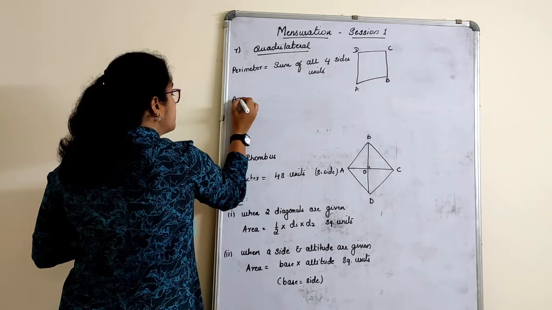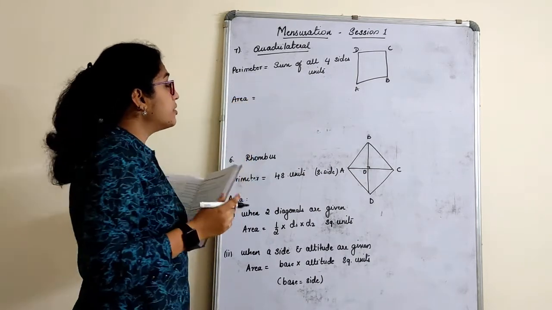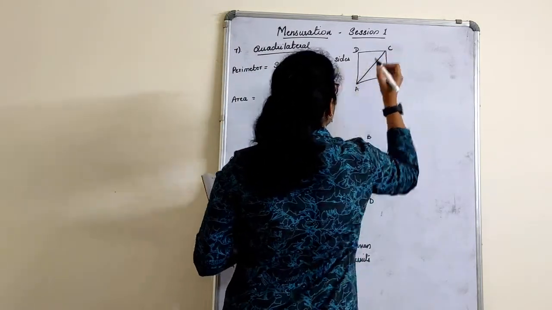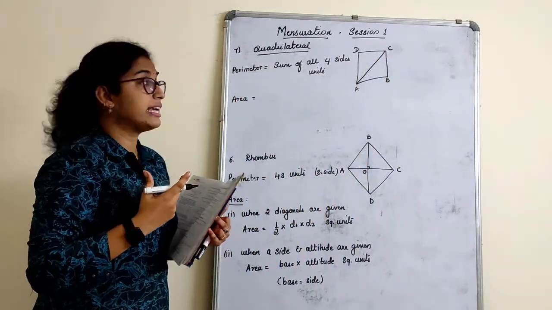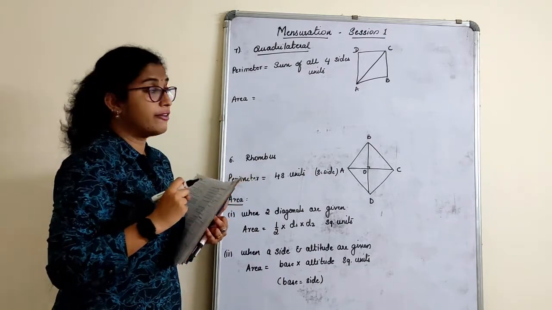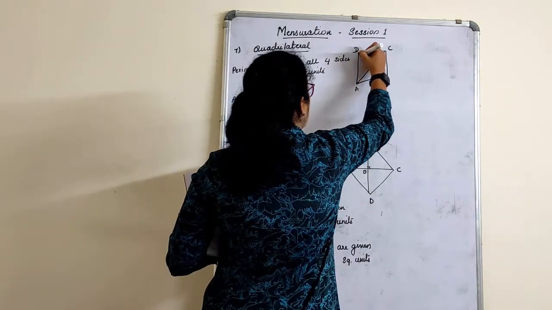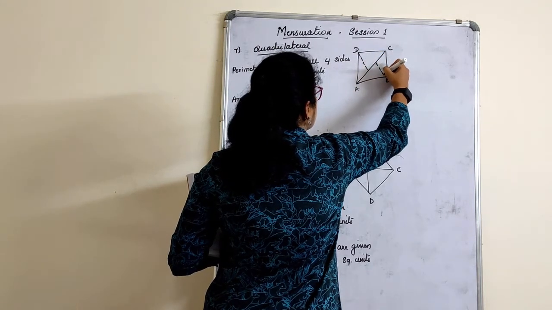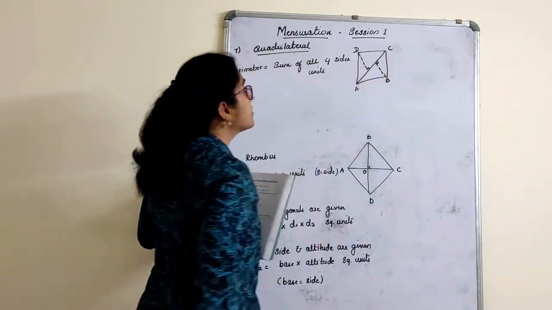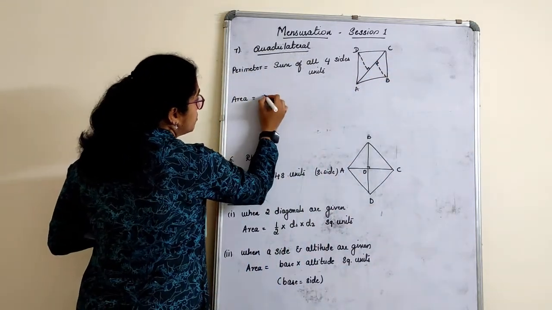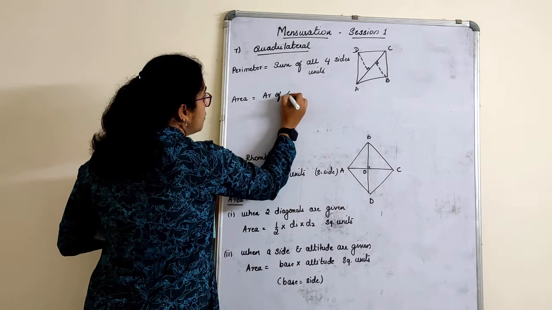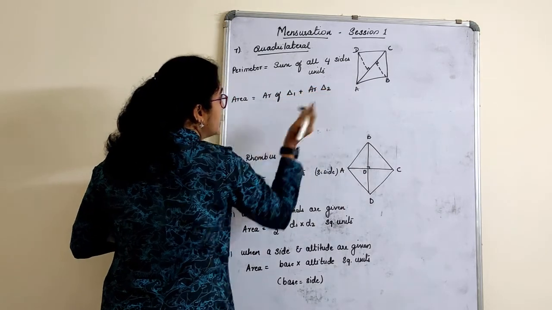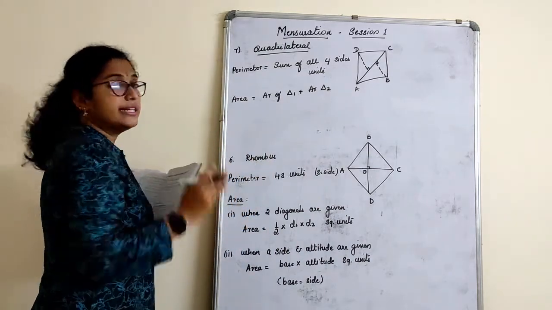What is area? When we ask about area, what we do here is we join the diagonal. And when we join the diagonal, what is formed? 2 triangles are formed. For those 2 triangles, we don't construct anything, it will be given in the book. Always a height is given. So area is equal to area of triangle 1 plus area of triangle 2. 2 triangles are formed. It is the same thing.